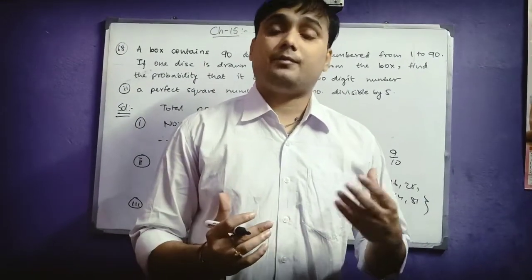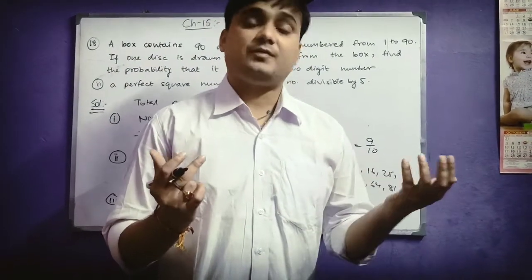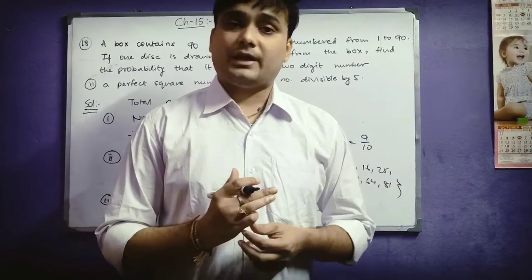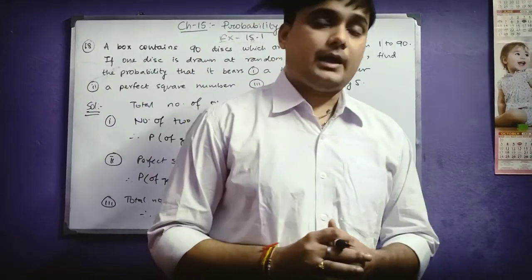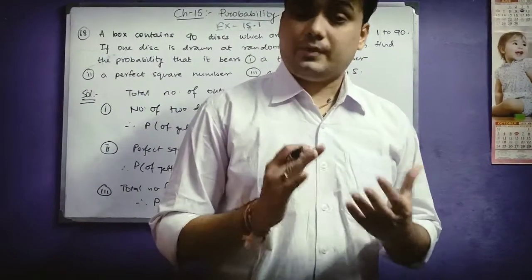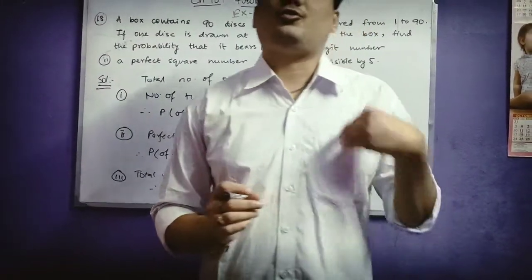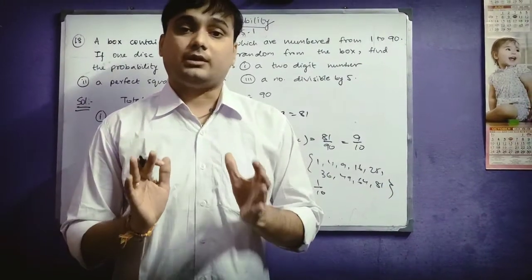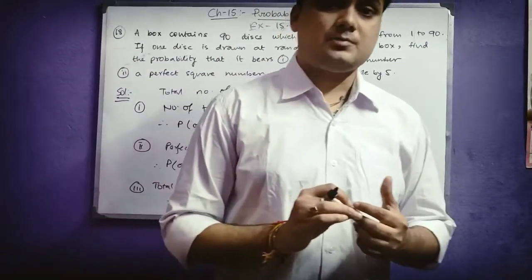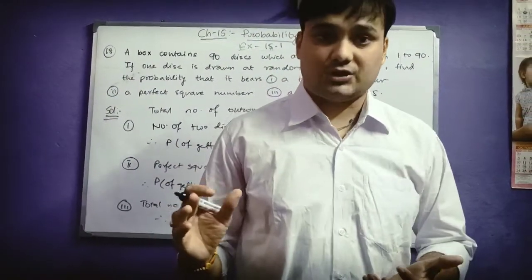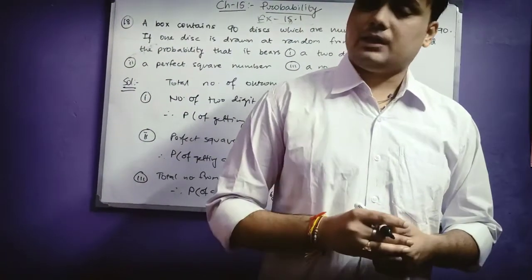Few questions you will be facing related with the concept of what we say cards. So that concept is also very important, that we will be discussing in our Google Meet classes, as well as few questions are also very important, which are related to throwing of 2 dice together. So if you throw 2 dice together, then there are total 36 possible outcomes. So in relation with that 36 possible outcomes, you may be asked different kinds of questions. So that is also very important. So this type of questions we will be discussing in our Google Meet classes.